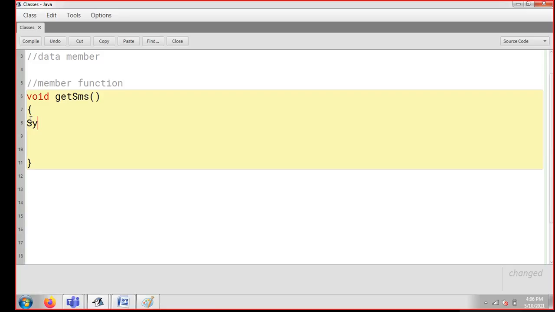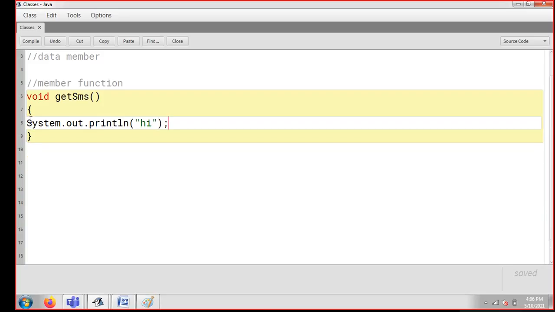You can see I'm writing my code here, system.out.println, and I'm simply writing a hi. So this is the simplest program which I can explain to you using a function. You see it, you do it, you'll be able to understand. So this is my simple function.